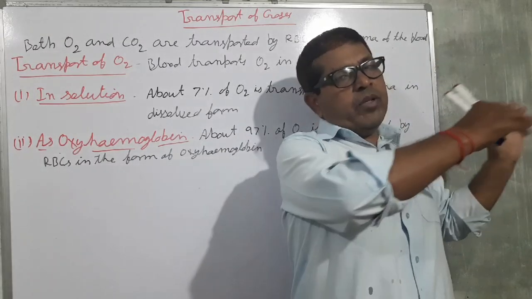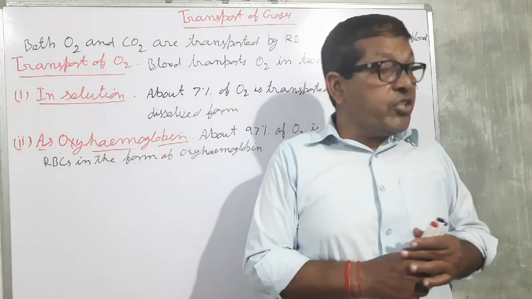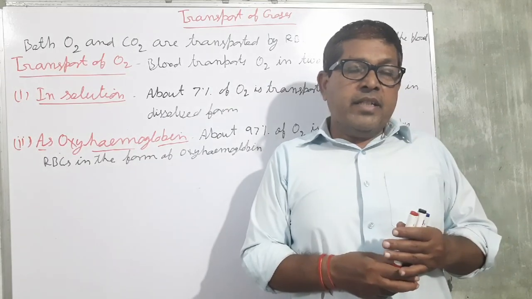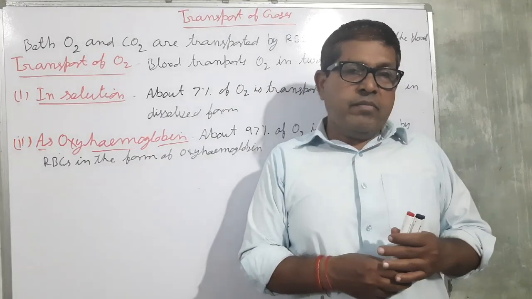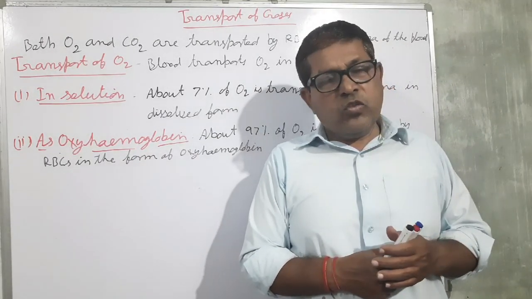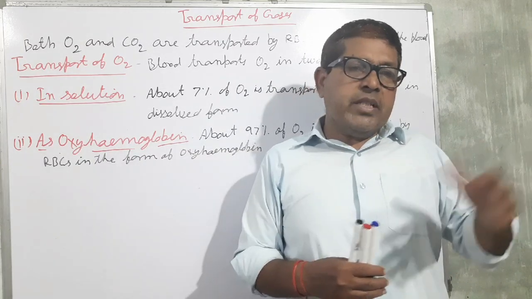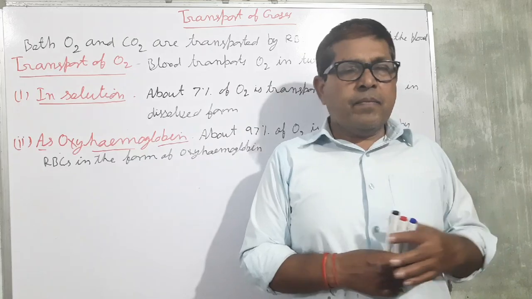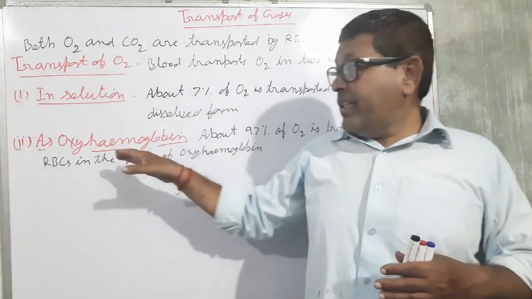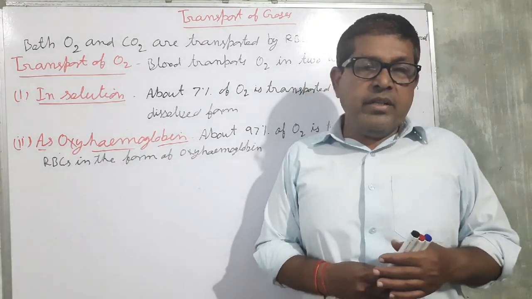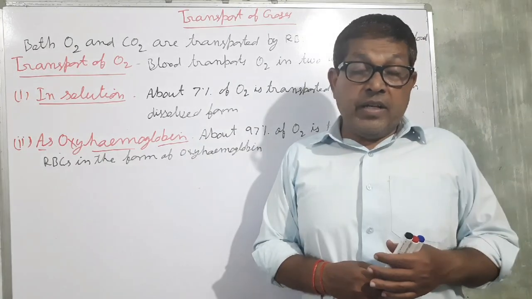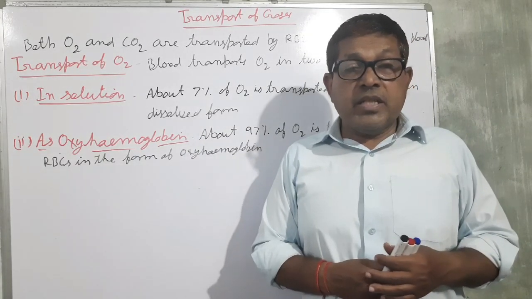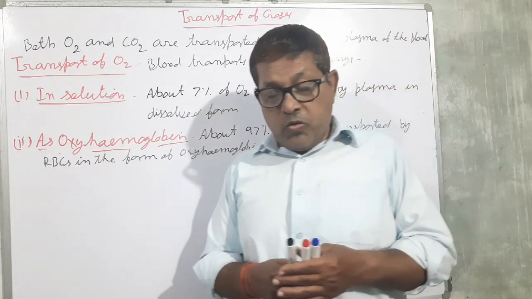At the side of the tissue, the oxyhemoglobin dissociates into hemoglobin plus oxygen. So oxygen is released for the tissue. So in the lung alveoli, what is the situation which favors the formation of oxyhemoglobin?